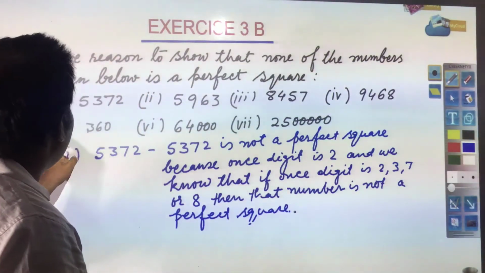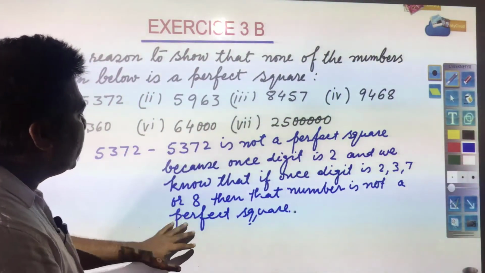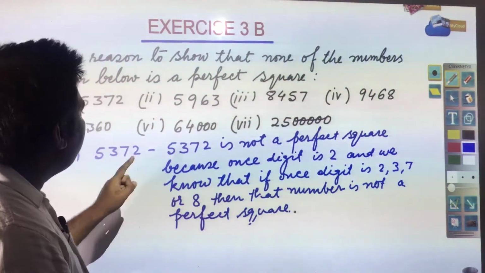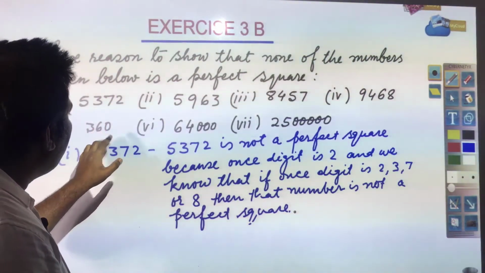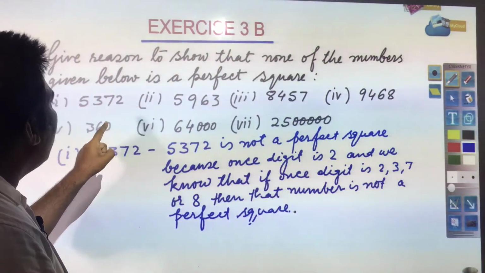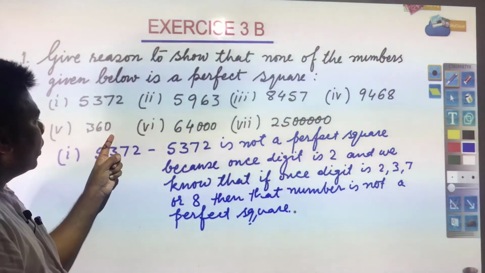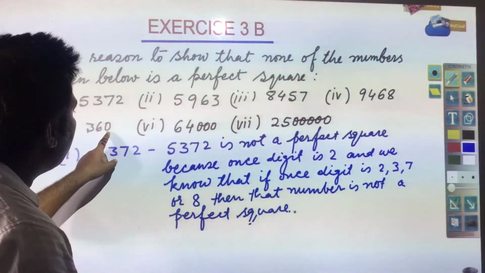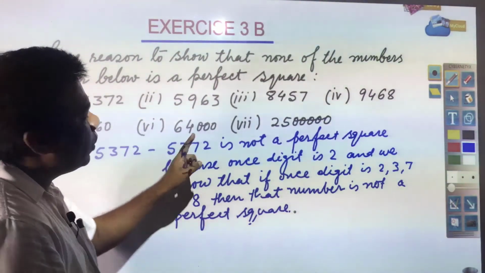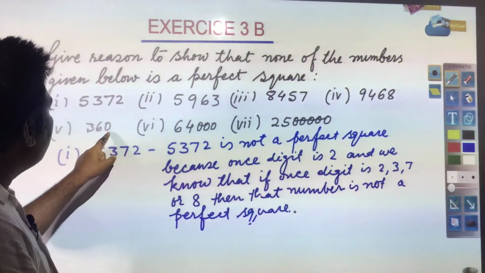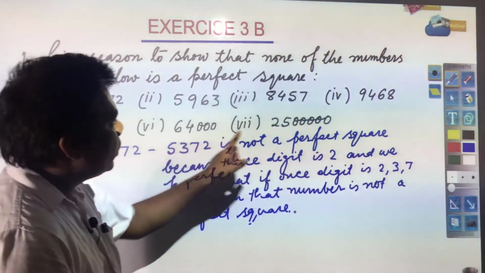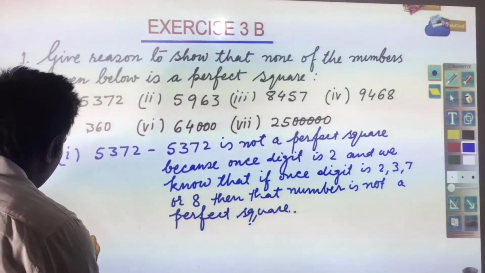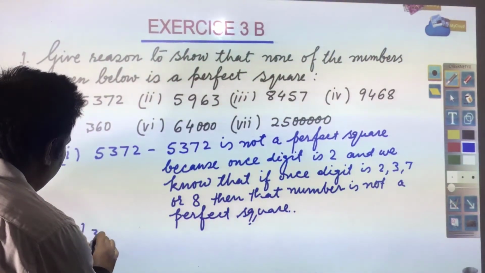For the 5th, 6th and 7th, what answer will you write? 360 is not a perfect square because the number ends with 0 and the number of zeros is odd. Here you have 1 zero, here 3 zeros, here 5 zeros.